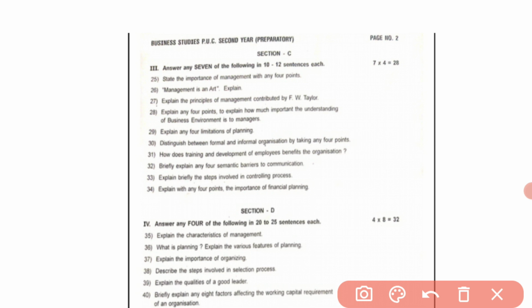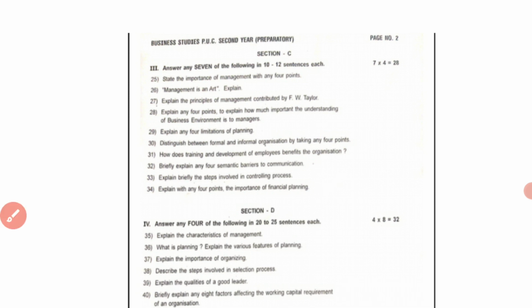How does training and development of employees benefit the organization? Briefly explain any 4 semantic barriers to communication. Explain briefly the steps involved in the controlling process. Explain with any 4 points the importance of financial planning.